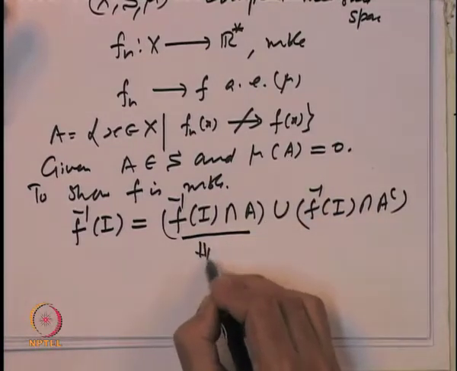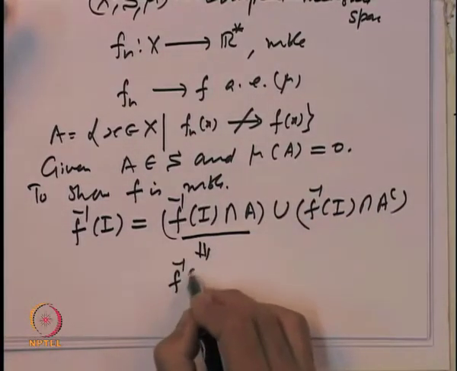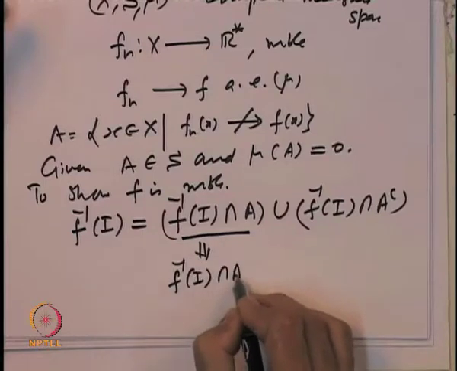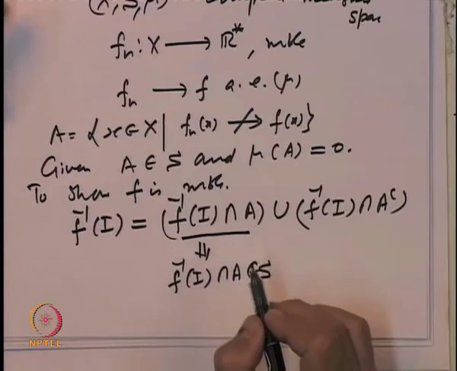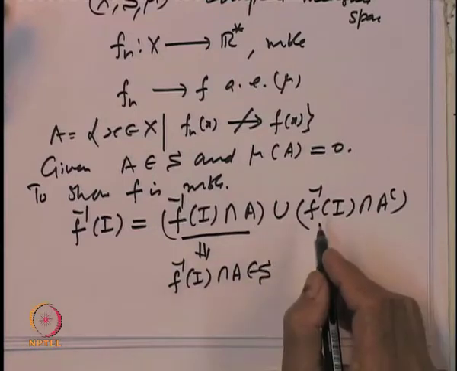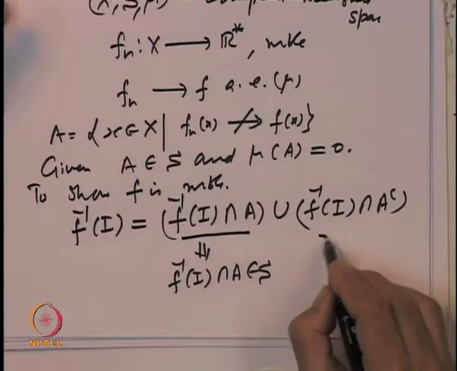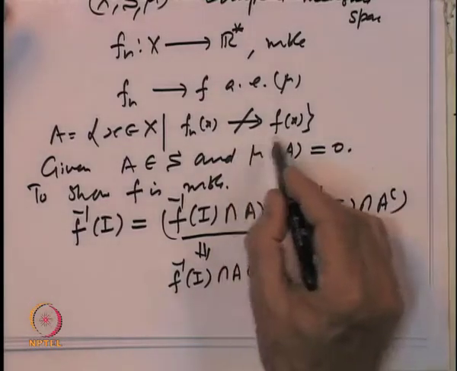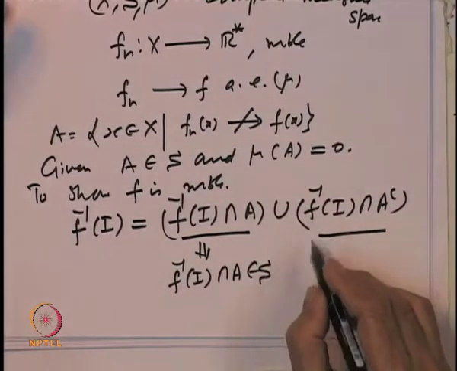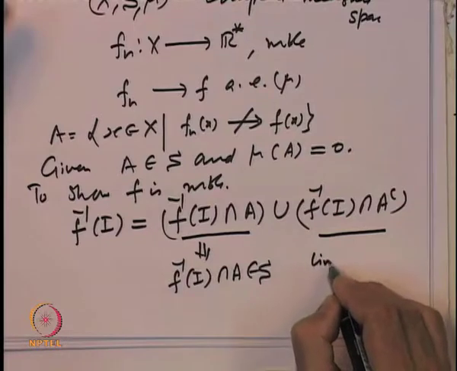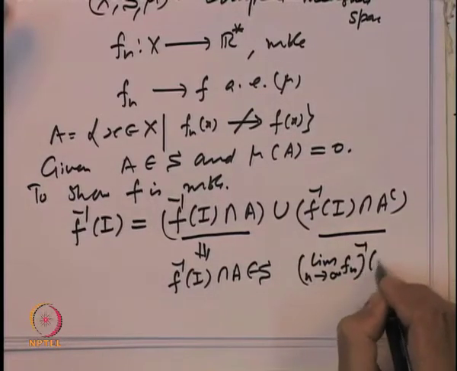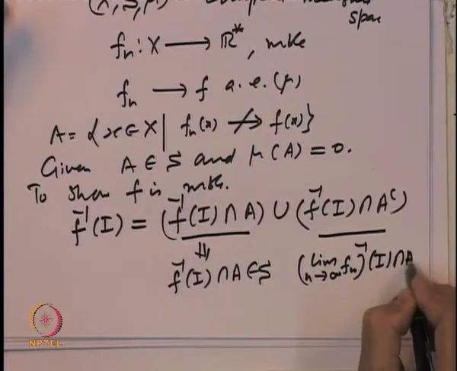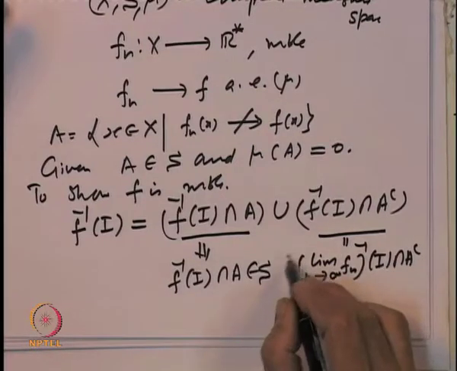This implies that f inverse of I intersection A belongs to the sigma algebra S, because this is a set of measure 0 and our underlying measure space is complete. And on A complement, f n is converging to f, so I can write f inverse of I intersection A complement as the limit, n going to infinity, of f n inverse of I intersection A complement.